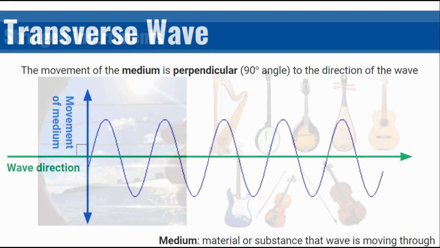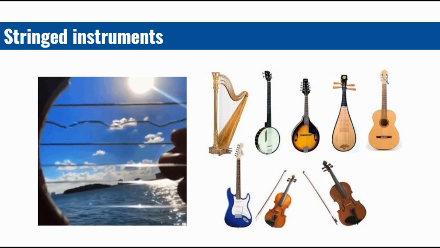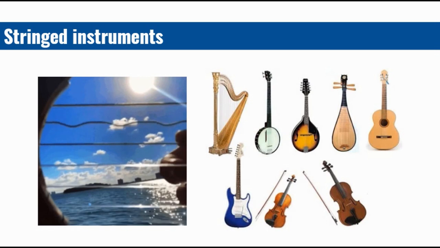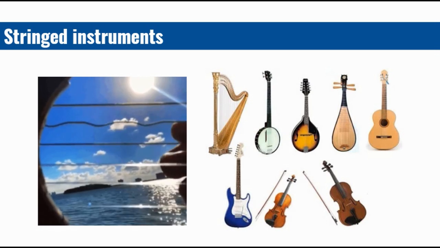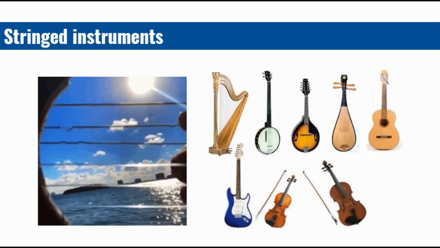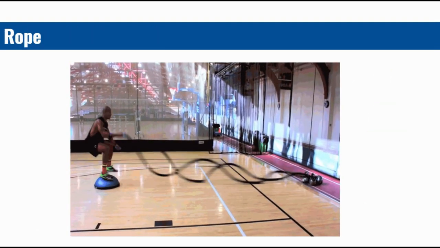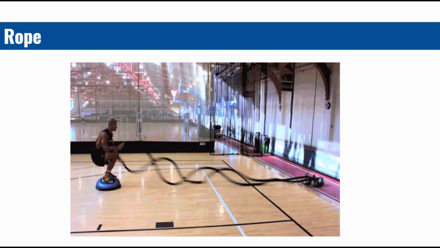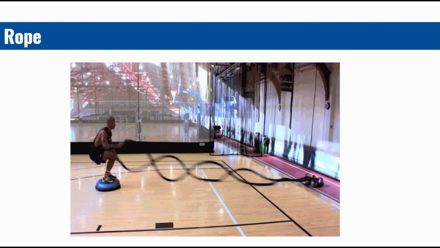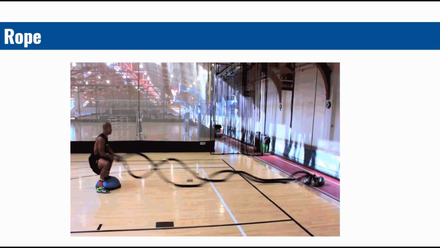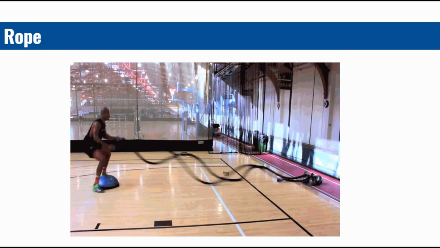Transverse waves like this can be found on all stringed instruments. When one end of the string is plucked, that downward disturbance creates a wave that moves along the string. Now usually this vibration is actually way too fast to be able to see, but it's fairly clear if you see it in slow motion. And whatever it is that this guy's doing with those ropes is also a perfect example of a transverse wave. You can see that his arms are moving up and down, and that's creating a wave that's moving away from his body, from left to right.